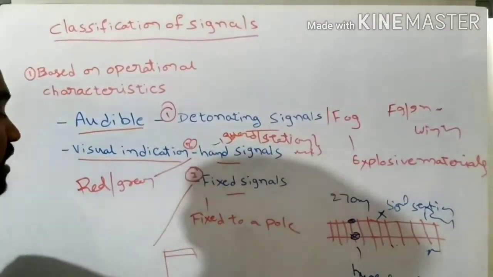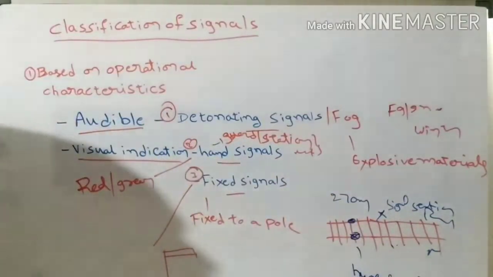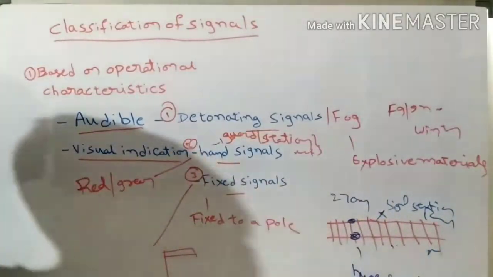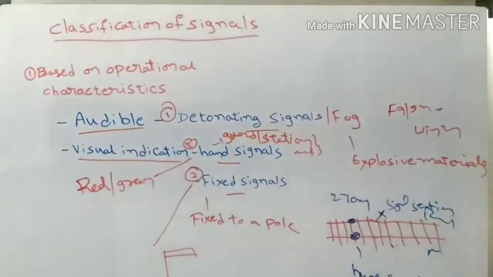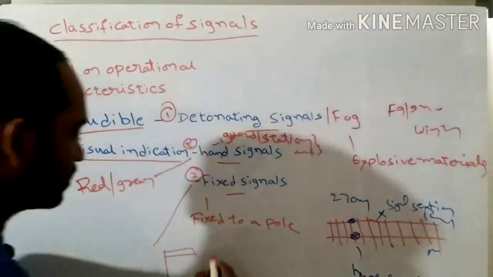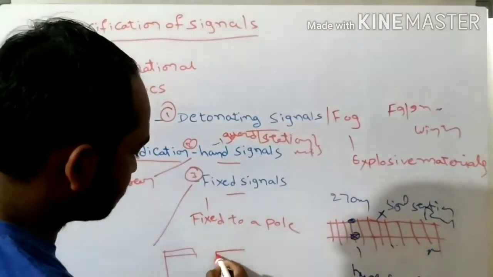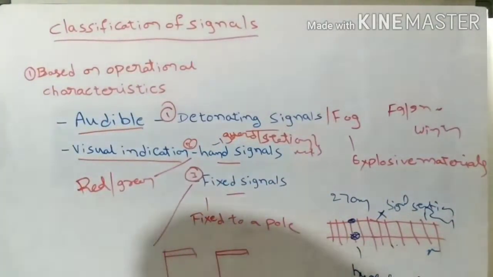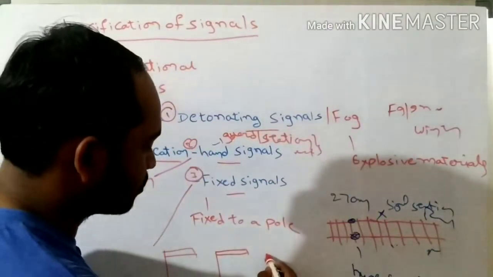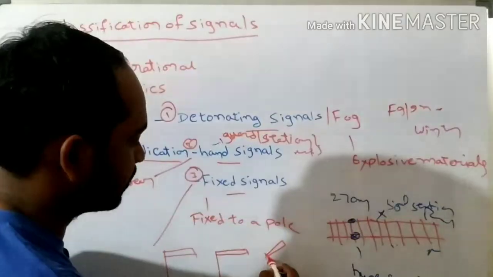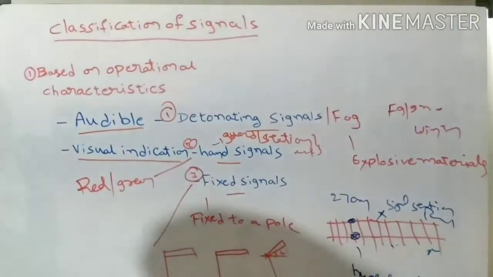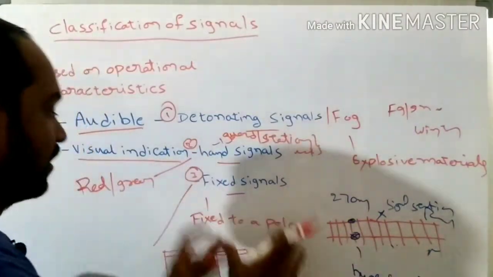Okay now, so if the wing shows green color, or if the wing shows red color, based upon those guidelines, the loco pilot will act. Also, in the case of fixed signals, if the wing is horizontally straight, it denotes that the driver should stop the train. And if the wing is inclined at 45 to 60 degrees, then the driver can understand that he can proceed. So like that, these are the different types of fixed signals.